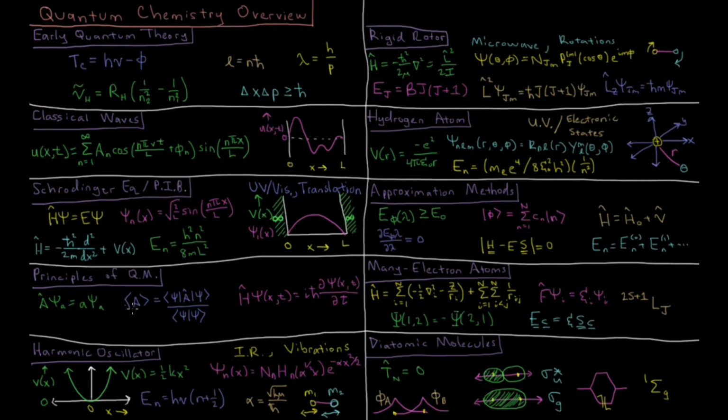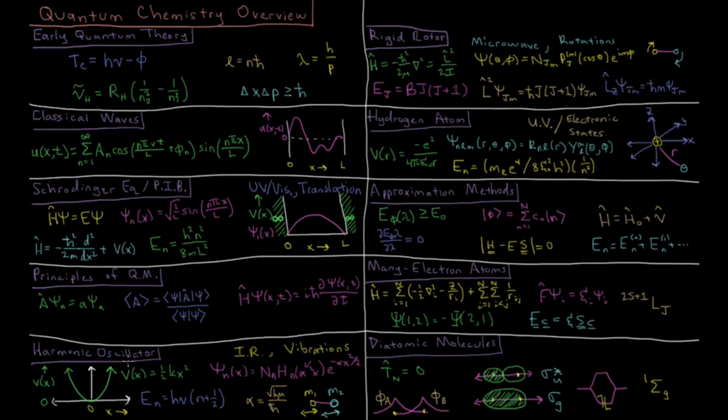We know how to calculate average properties called expectation values based off of different types of integrals acting on the wave function and the complex conjugate of the wave function, being integrated over all space. And we see that the Schrödinger equation, which has its time-independent version here, has a time-dependent version where the wave function evolves over time according to the time-dependent Schrödinger equation, H psi equals i h bar partial derivative with respect to time of psi.